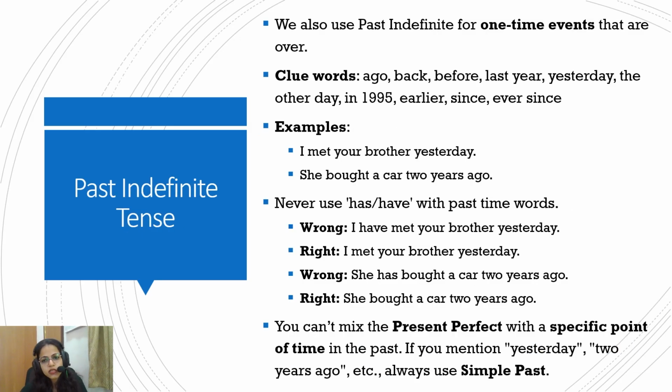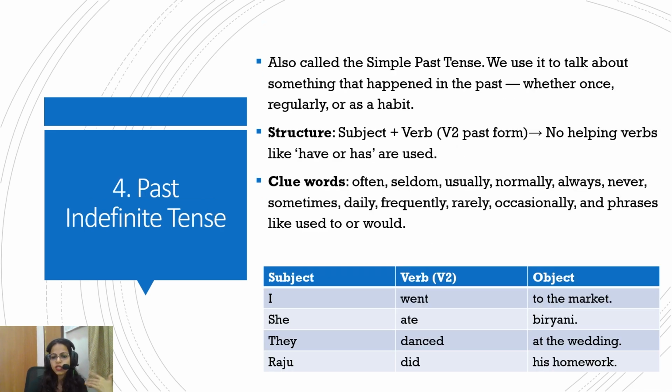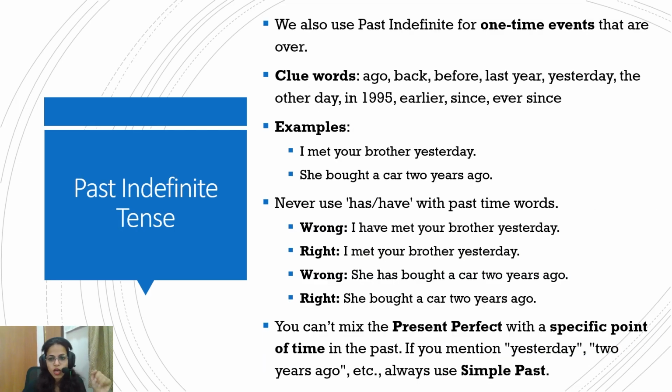Now, we also use past indefinite for one-time events that are over. These earlier ones were for regular events. If something is seldom, usual, that means these things happened in a regular manner in the past. But if it is a one-time event that is over, then also. The clue words for these are ago, back, before, last year, yesterday, the other day, in 1995, earlier, since, ever since. So, for example, I met your brother yesterday. This was a one-time event, the meeting with the brother, and this action is over in the past only. So simple past tense. I met your brother yesterday.